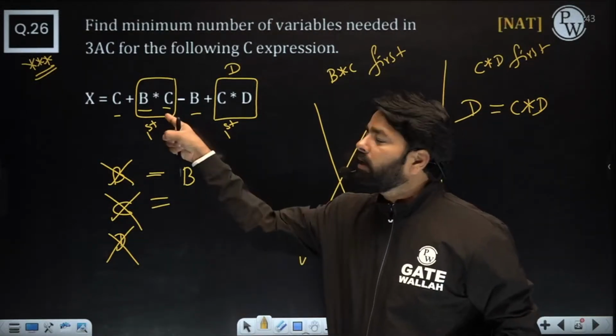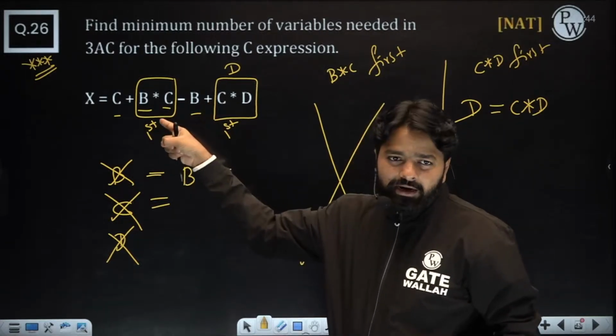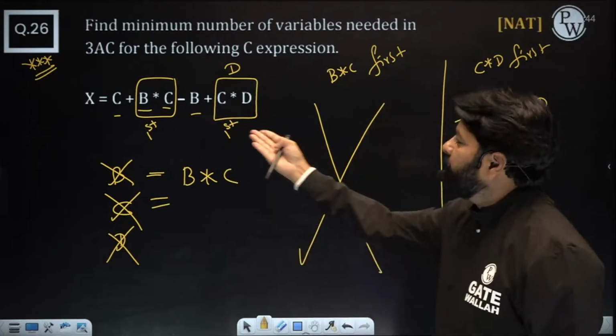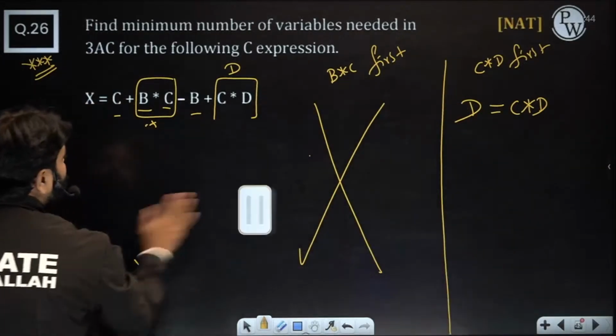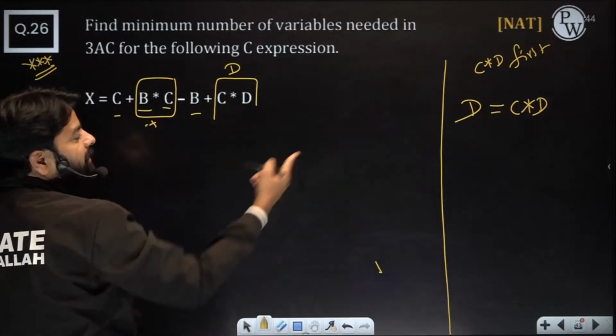So those people who look at this first will get the wrong answer, because you can't use B, C, D there. But if you use this, then D will be free, because in the future D is not there. So now you are so lucky. Now here I can do something like this. Now C star D, right?